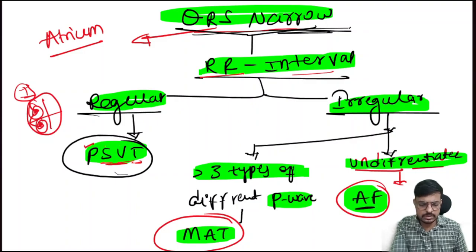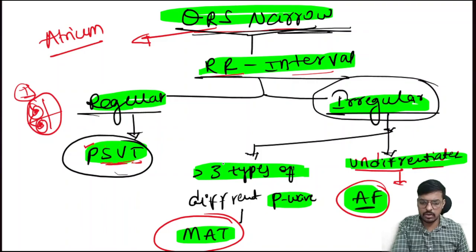Here the QRS complex is narrow and the RR interval is regular. So we call this one PSVT, that is paroxysmal supraventricular tachycardia. It's important: if the RR interval is irregular, then again we have to look at more than three types of P wave.